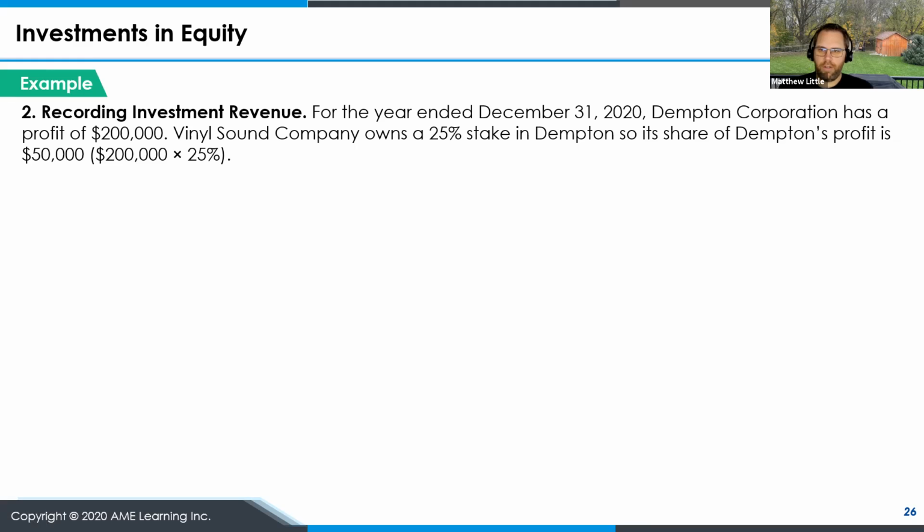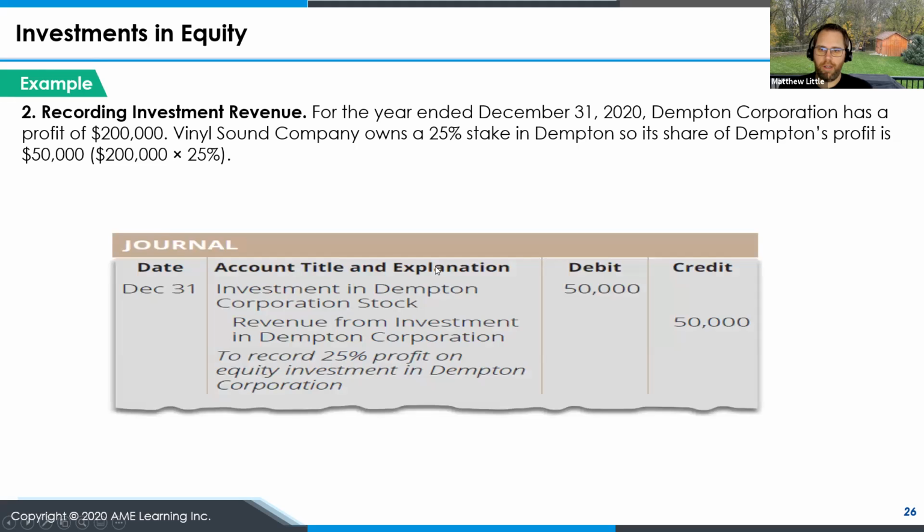Let's move on and look at investment revenues. For the full year ended December 31st, 2020, Dempton Corporation has a profit of $200,000, and we own a 25% stake in them. So our profit is $50,000, being 25% of the $200,000 corporate income. So our investment in Dempton corporate stock has increased. We'll debit that for $50,000 and we'll credit our revenue from investment in Dempton Corporation for $50,000. And that's to record the 25% profit on our equity investment.